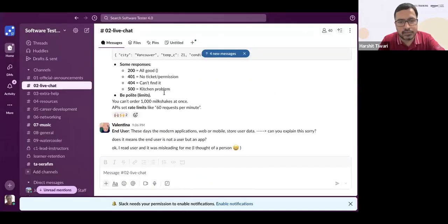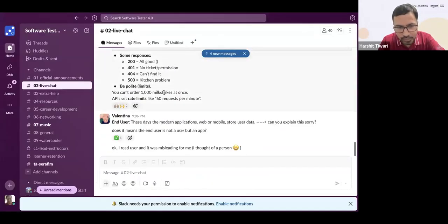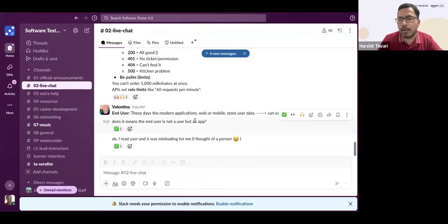Does it make sense, Valentina? Okay, I read user and it was misleading for me. I thought of a person. Yeah, Valentina, that comes across that way. If you imagine the person using it from my mobile is a different person from the person using it from my laptop, say Harshit A and Harshit B, then you can think of them as persons.